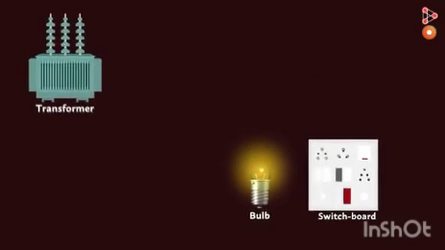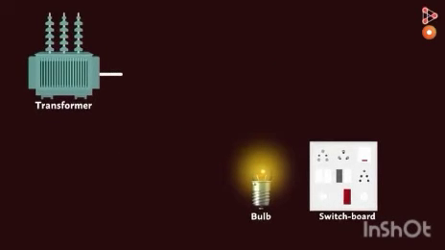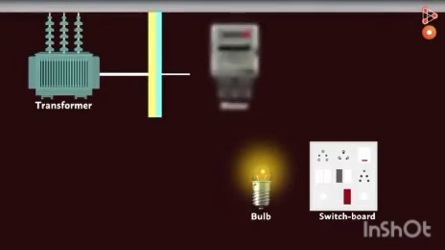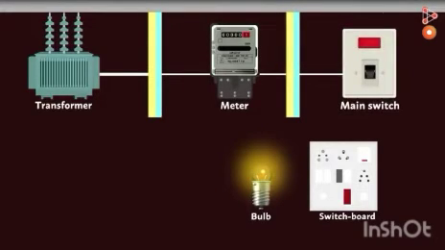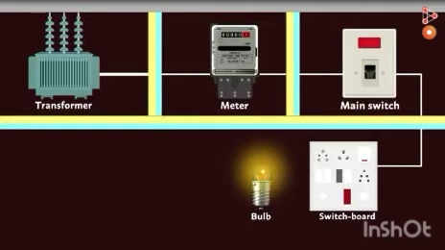A bulb glows when we switch on, and what is happening exactly when you turn on the light? The electric current from the transformer comes to the meter in your building. Then it comes to the main switch present in your home, and then finally it reaches the electric board and the bulb glows. Children, the amazing thing is that this long process happens in a fraction of a second, instantly, as you switch on the bulb.